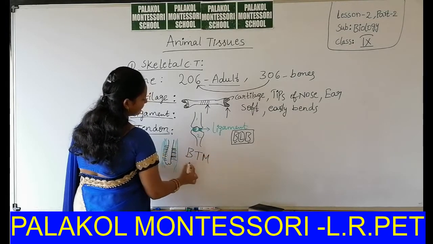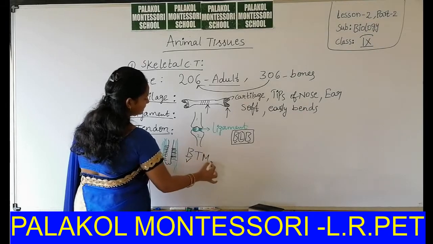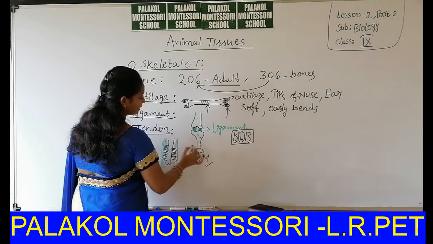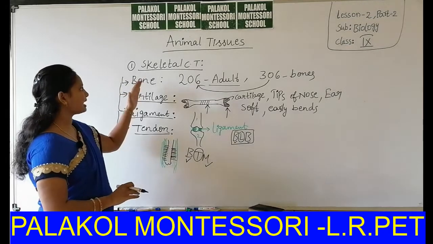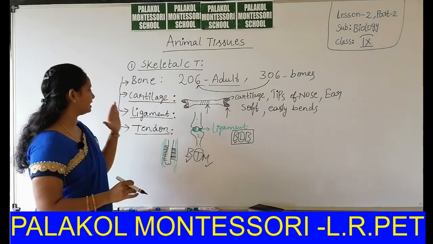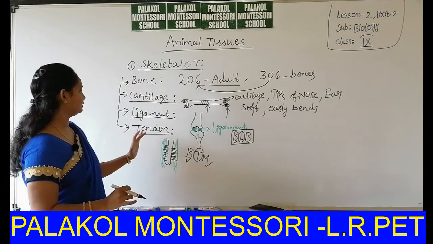BTM. It can connect bone and muscle. What is that? Tendon. BTM and BLB. You can remember it like that. This is about skeletal connective tissue.